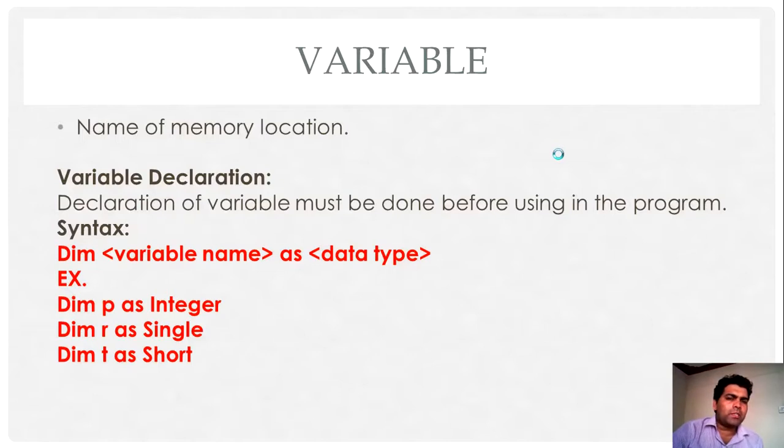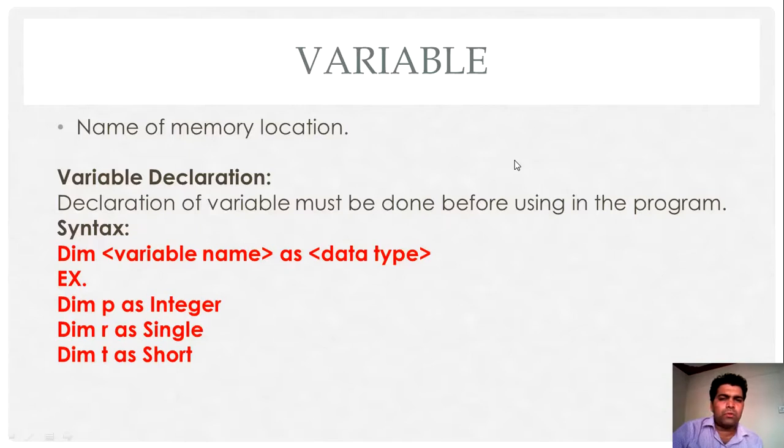The mathematical definition is that a variable is an entity which can take many values. Now, what is the technical definition? The technical definition is that a variable is a name of a memory location, and this location may hold multiple values throughout the program. So what is a variable? A variable is a name of a memory location.